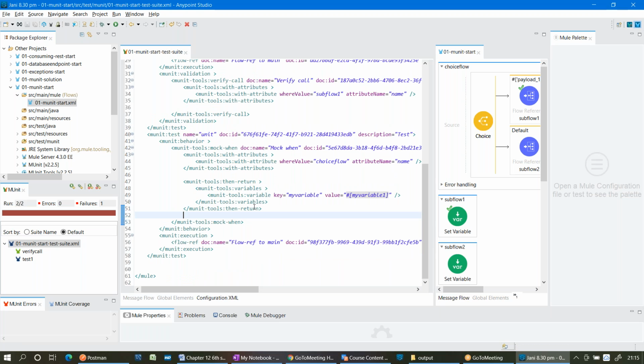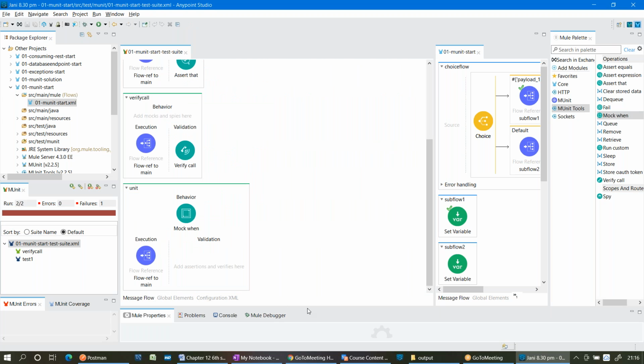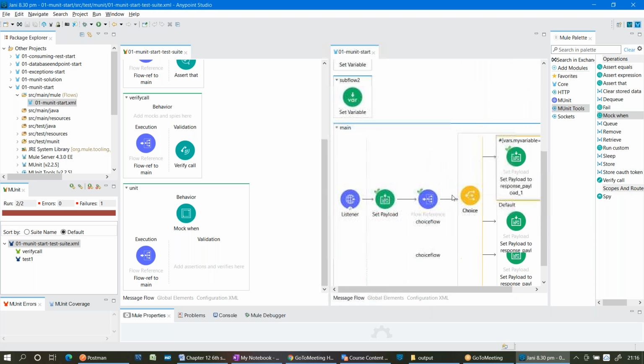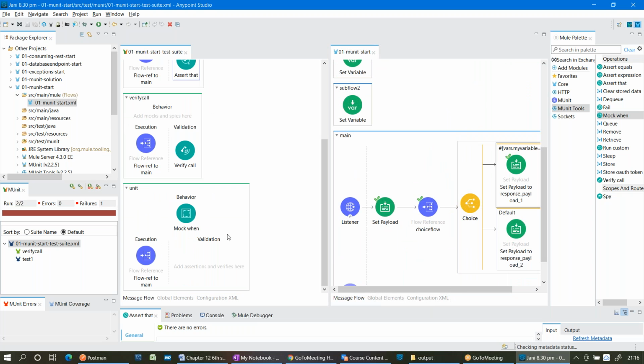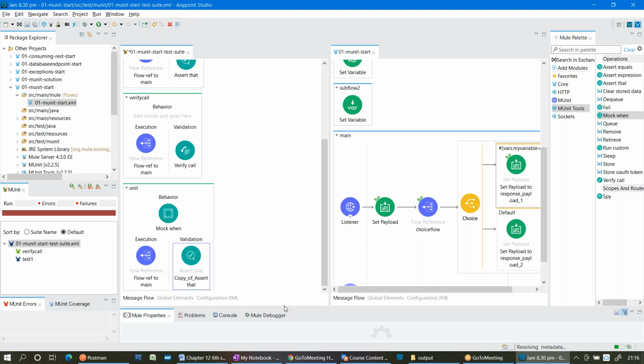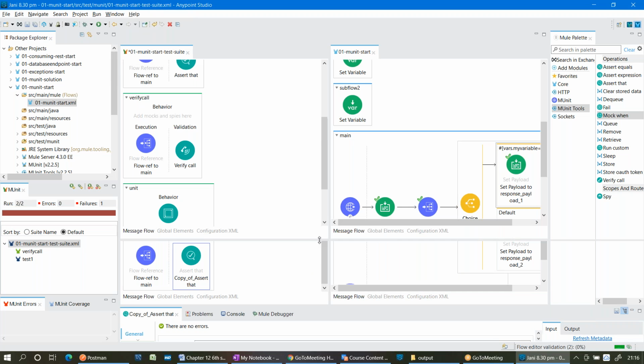Just check with the root tag and the parent tag and the child tag. That's it. Now go to the message flow. The errors are gone. Now I mocked everything. Then what am I expecting in the end? Yeah, I'm just copying this assert that logic here, but I will change it to payload 1.